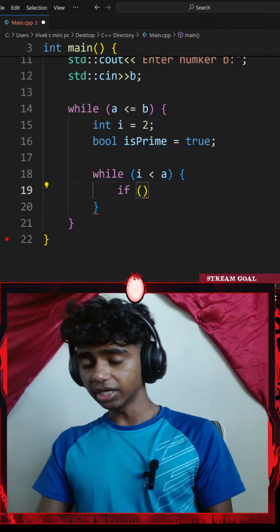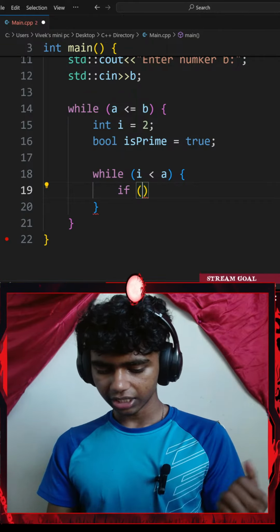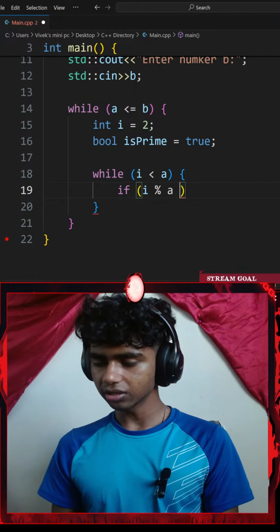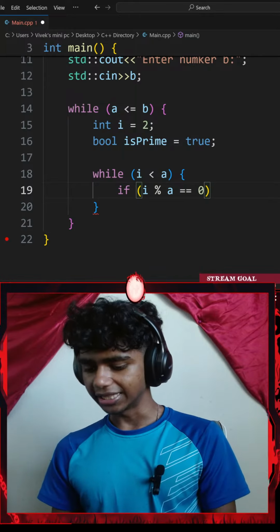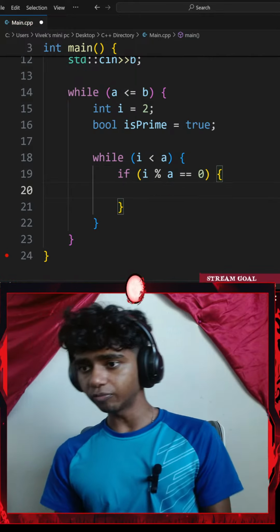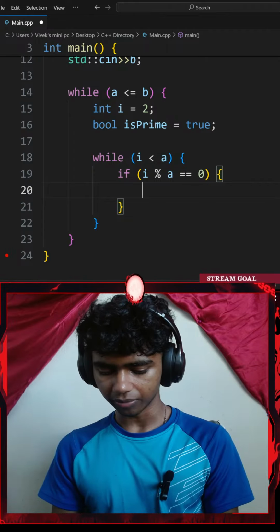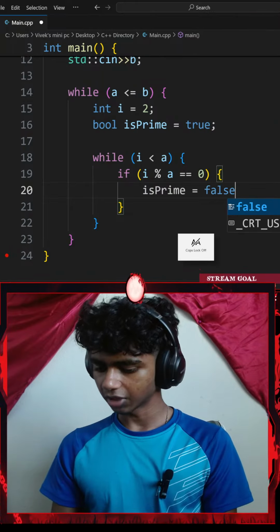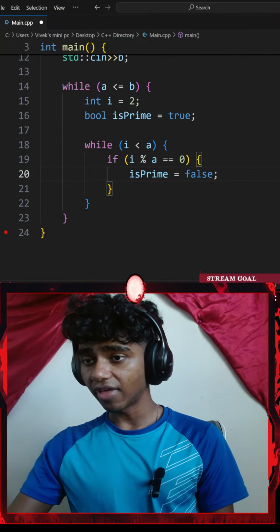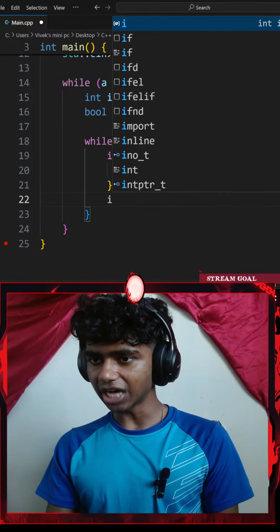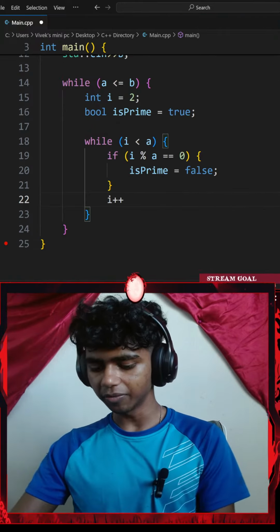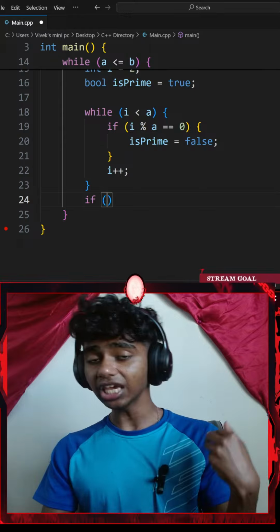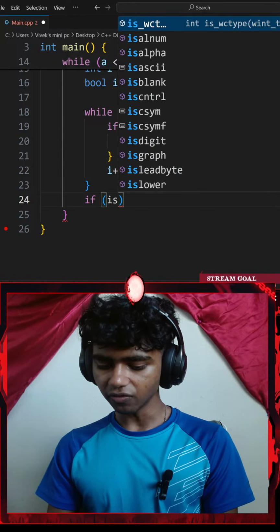So if my I modulus my candidate, which is A, is equal to 0, that means my number is not prime. I'll go with a pair of curly braces and then set my isPrime boolean variable to false. And then outside my if statement, I'll increment I by 1, which means I'll increase my I variable by 1. And outside my inner loop, I'll go with an if statement checking if my number is prime. I'll go with if isPrime.